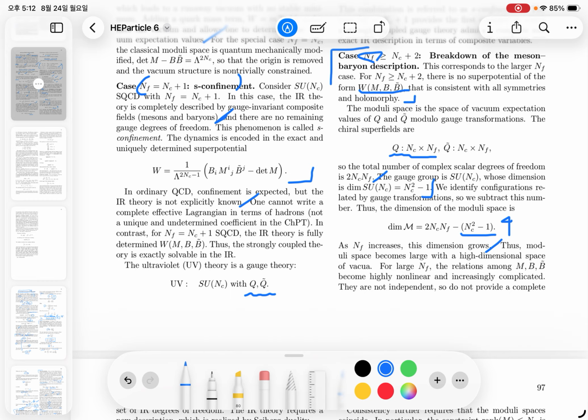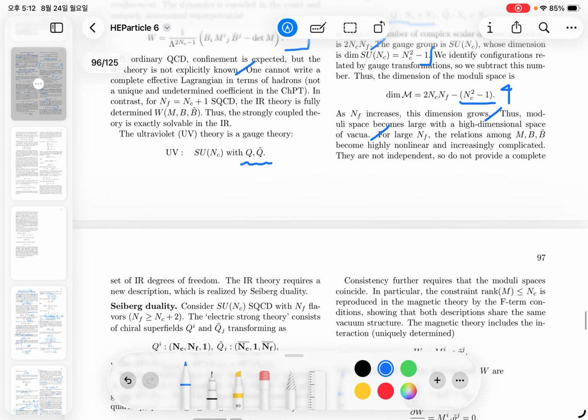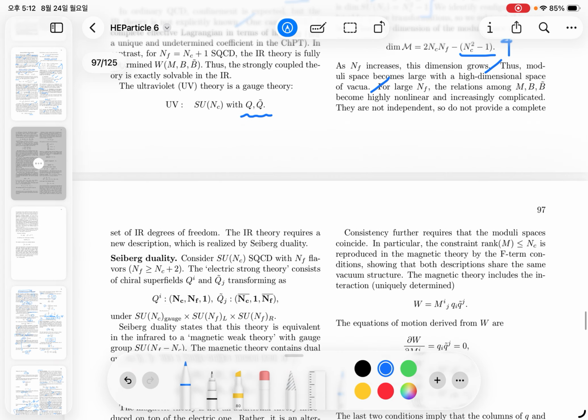And the moduli space becomes large, and the very high dimensional space is vacuum. So for large NF, the relations between these bound states of mesons and baryons become highly nonlinear and extremely complicated. They are not independent, but they are dependent on each other. So there will be no complete description of the IR degrees of freedom with the unity-dimensional potential. So the IR requires a new description, and this can be realized by the Seiberg duality.